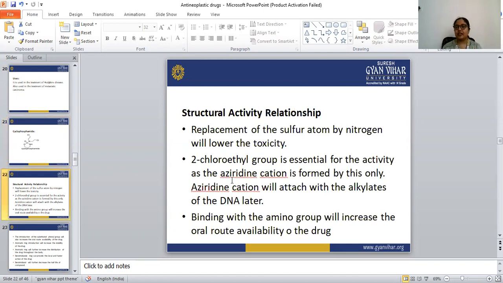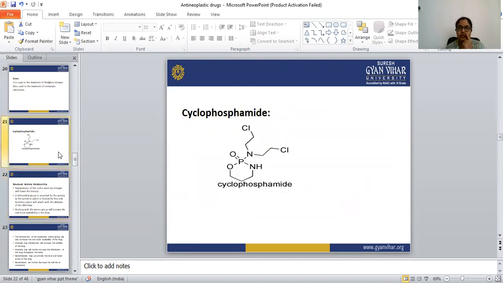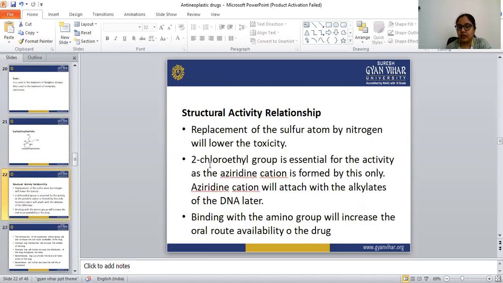Let's see the SAR of the cyclophosphamide. The replacement of the sulfur atom by nitrogen will lower the toxicity. Here, this sulfur atom is replaced with an amino group, so that reduces the toxicity. The 2-chloroethyl group is essential for the activity, as the aziridine cation is formed by this only.